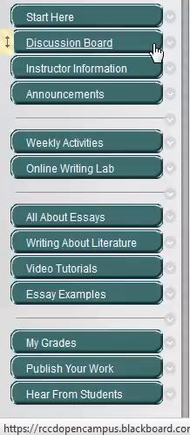You can look at the course calendar, which you will find in Start Here. That course calendar is also part of your syllabus. Instructor information is a little bit of information about me, and you can look at that and study that at your leisure so you know who your instructor is. Announcements: when you first come into the course, you will be taken to the announcement page. And so this is another way of accessing announcements, by clicking this particular panel.